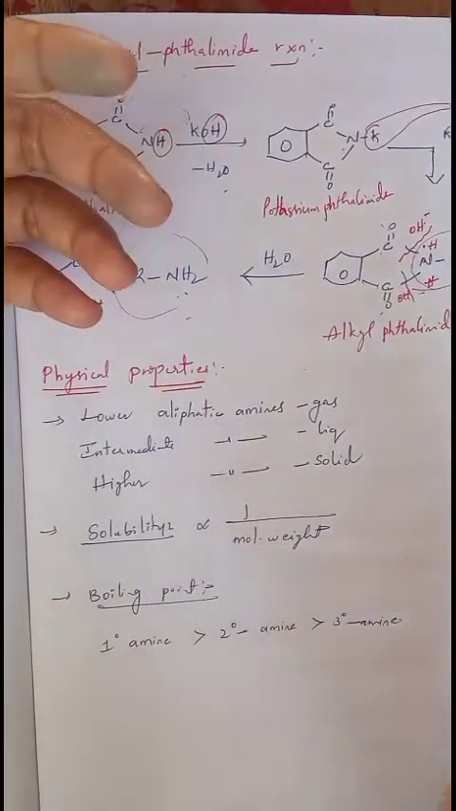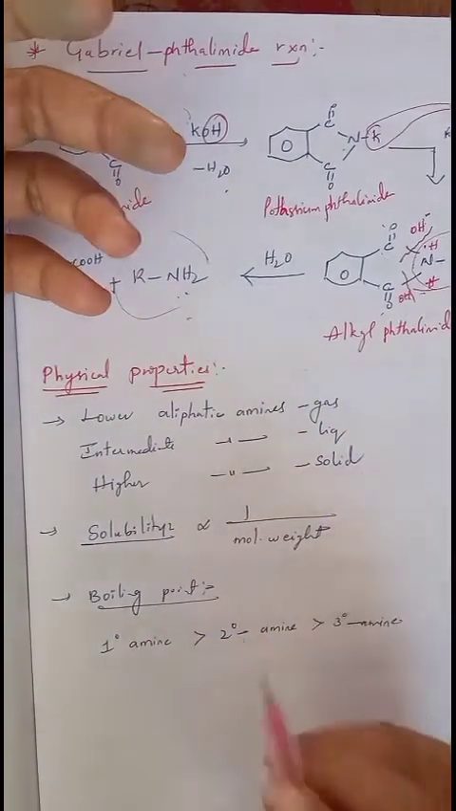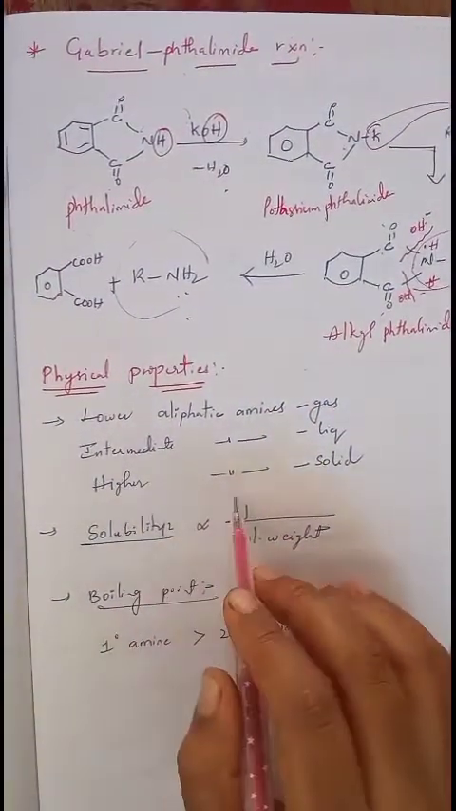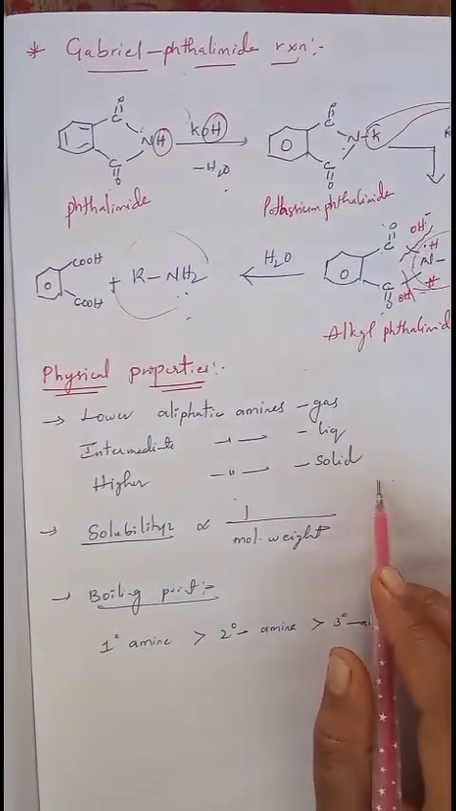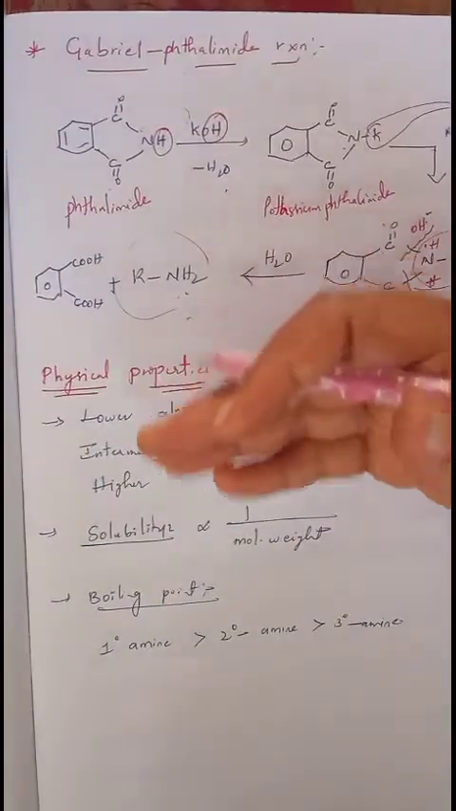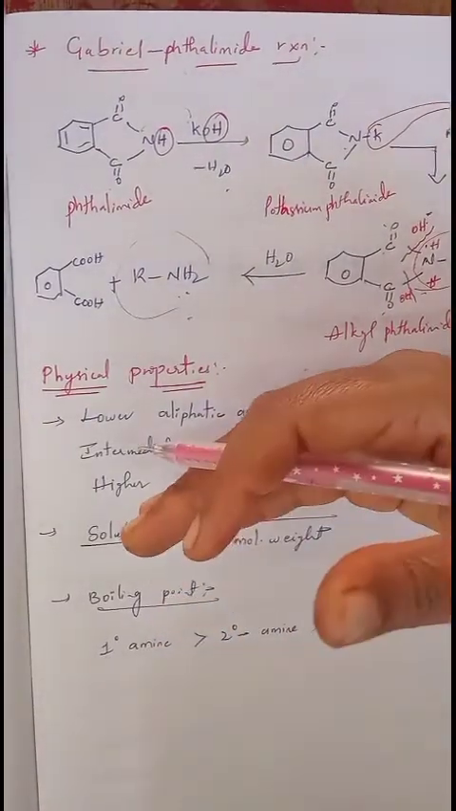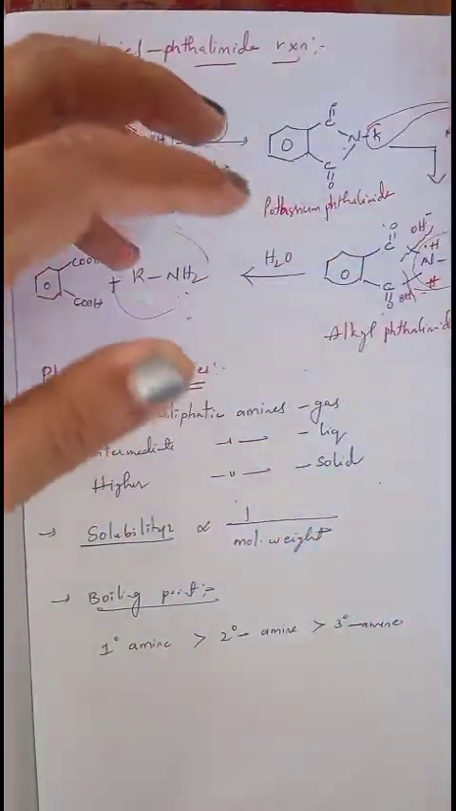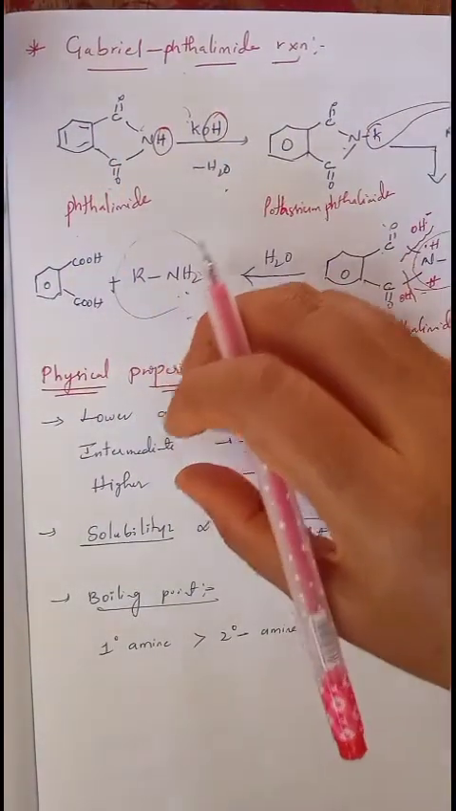Whereas higher amines are those containing the longest carbon chain. Those are called higher aliphatic amines. They are completely solids. That means whenever the molecular weight increases, the gaseous form changes to liquid and solid state. So that is about the physical state.